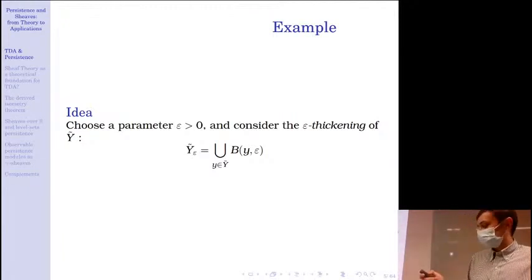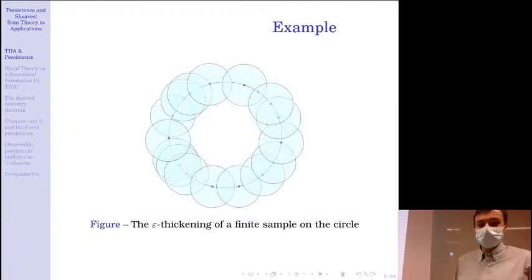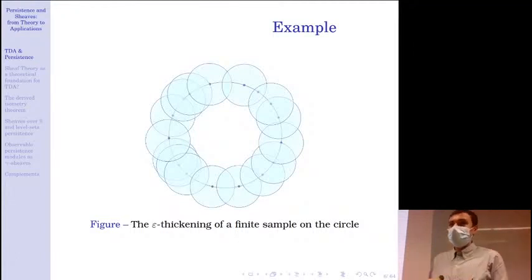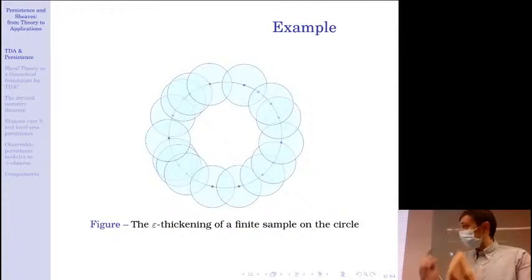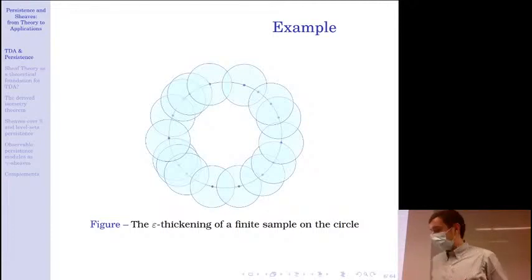Here you can see the set Y tilde epsilon, the union of balls around each point. And we see that I have been lucky in this situation because I can actually recover the homology of my space Y from this union of balls. But as I was saying, I have been lucky because I have picked a good value of epsilon, and now the question is, how do we choose epsilon?